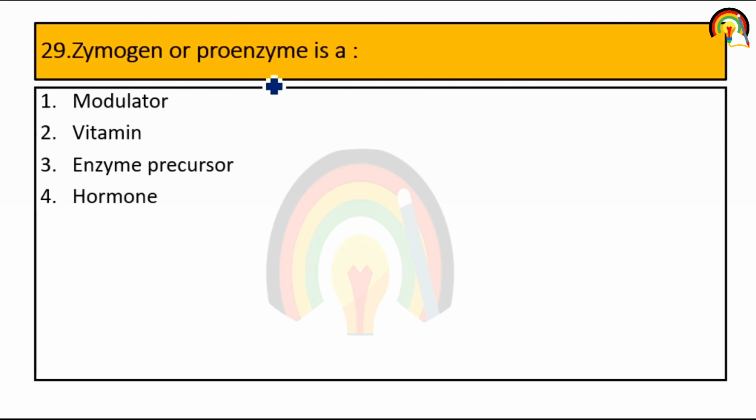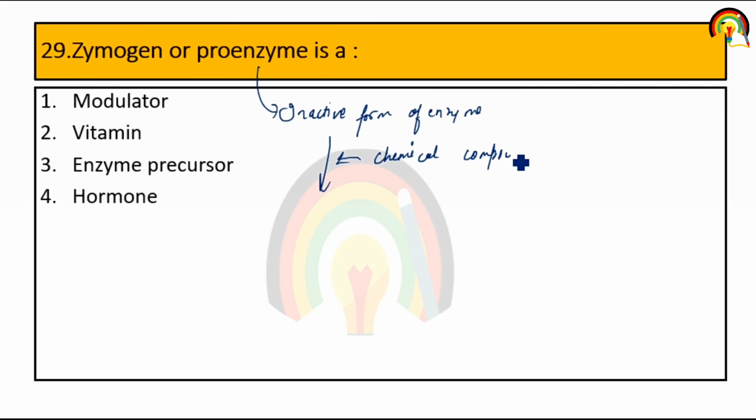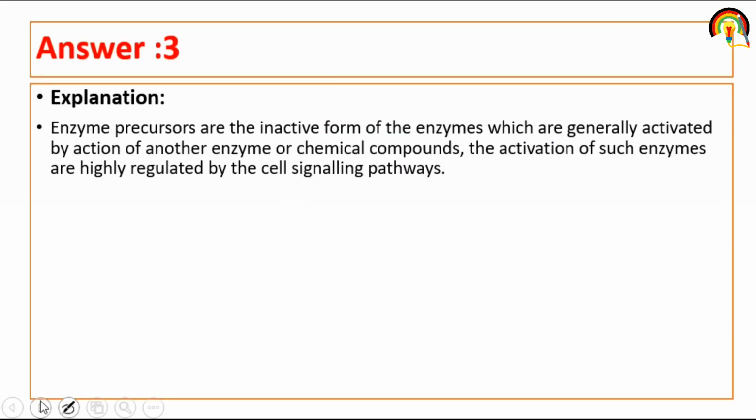Zymogen or proenzyme is mainly the inactive form of enzyme. If there is the presence of a certain kind of chemical compound, what can they do? They can convert this inactive form of enzyme into the active form of enzyme. So proenzyme is mainly an enzyme precursor.